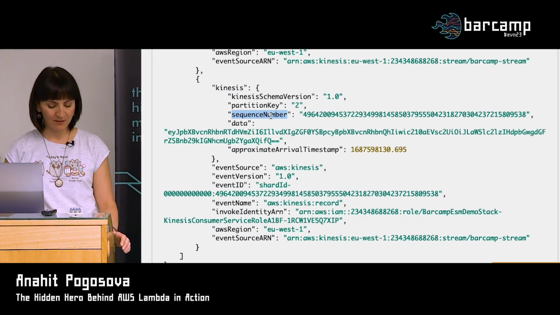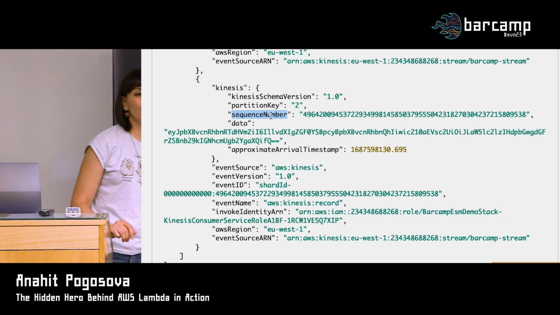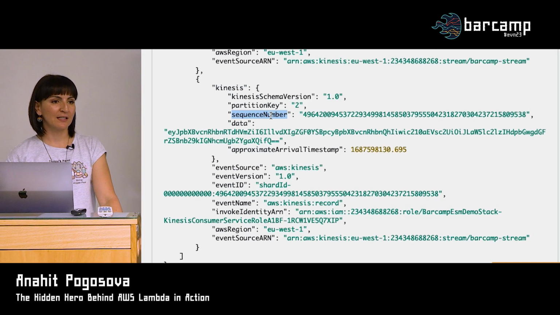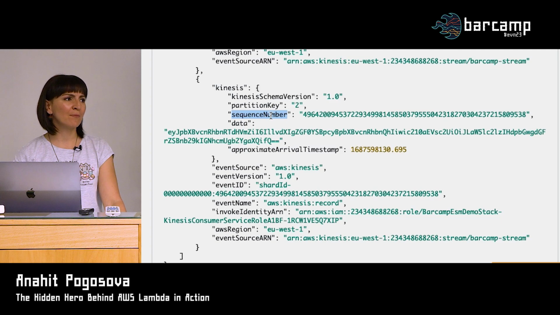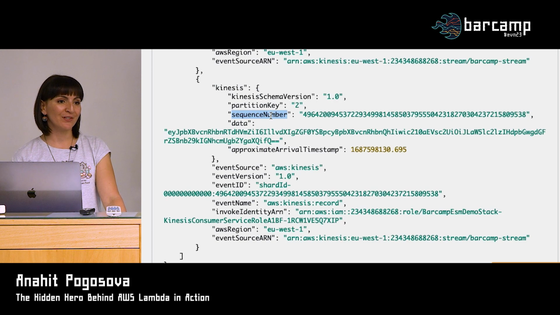Yeah, go ahead. Well, data is encoded by Kinesis when you send it. It compresses it. And I think most of the services in AWS use Base64 encoding. So you need to pretty much always decode the data when you get it.